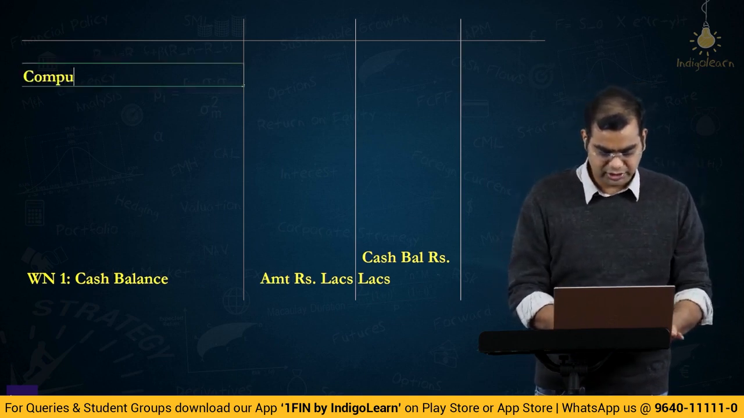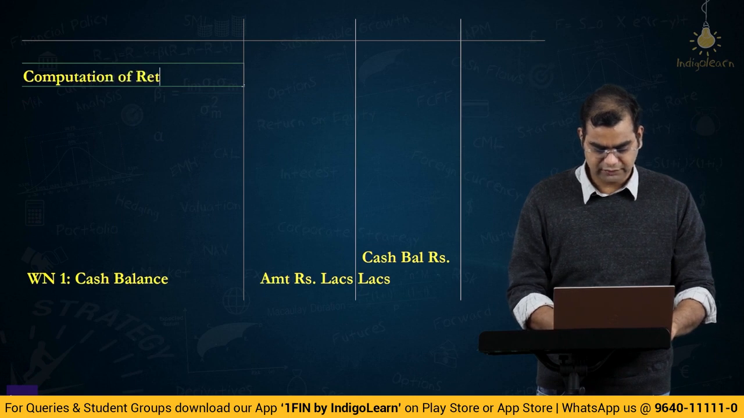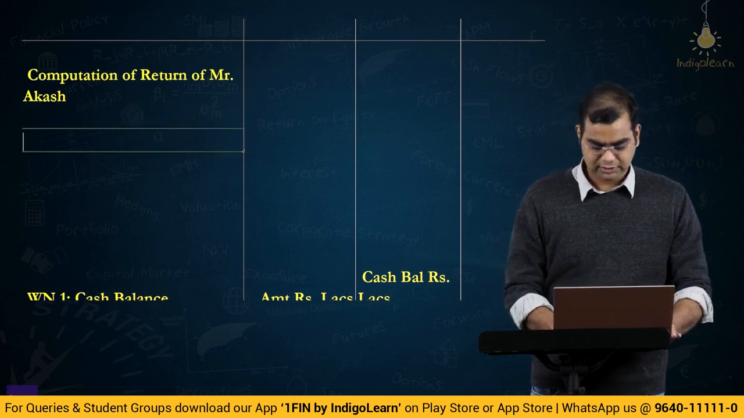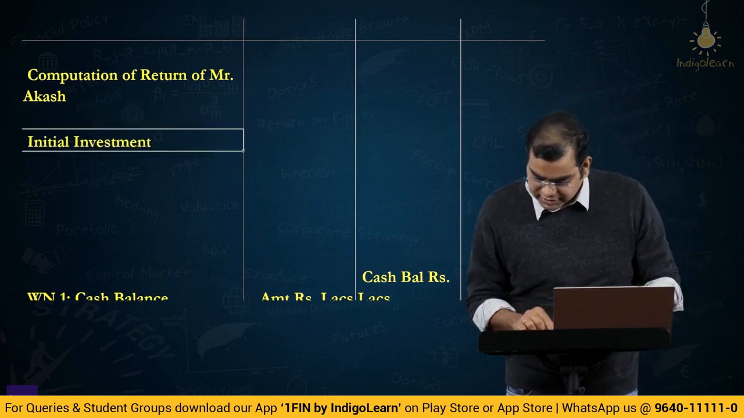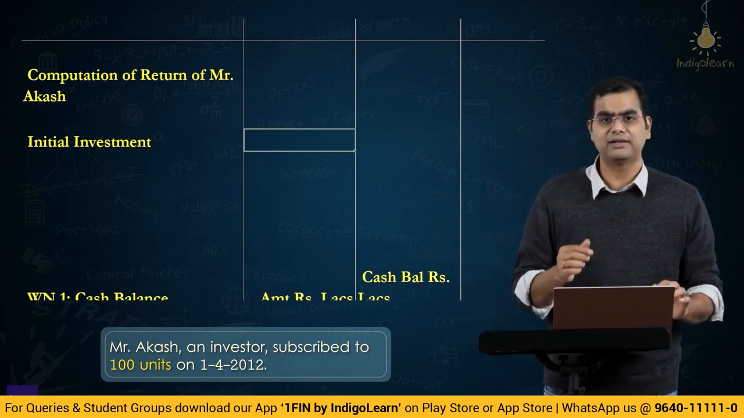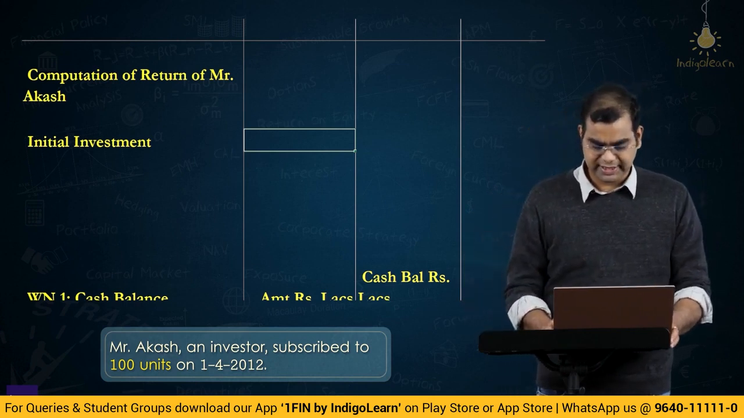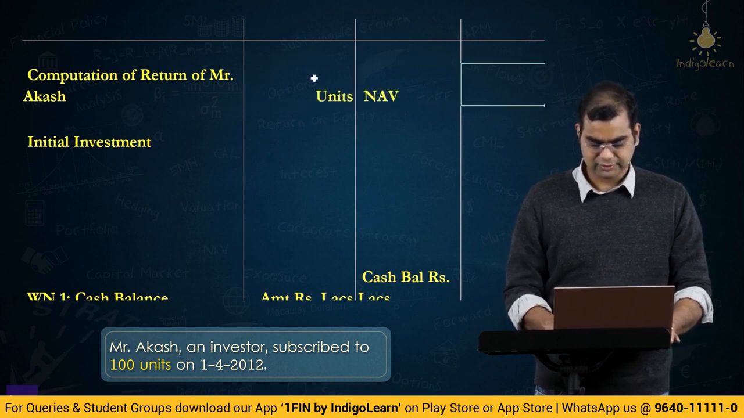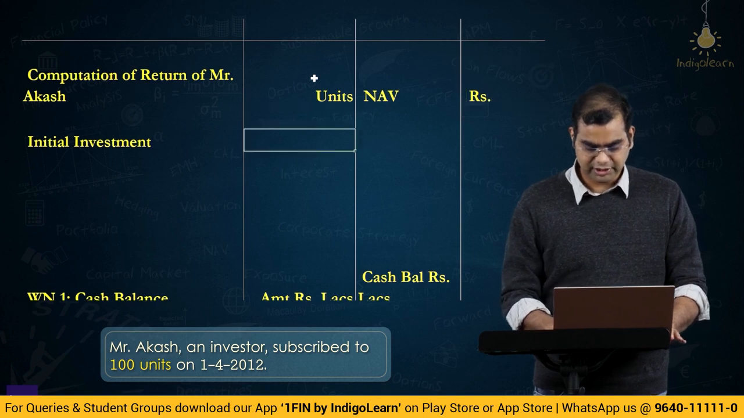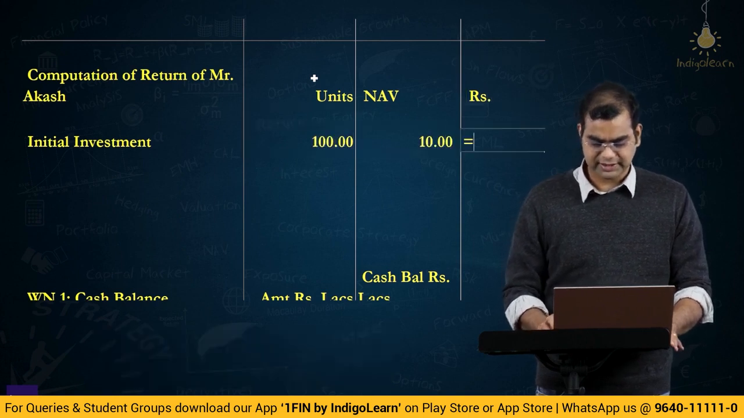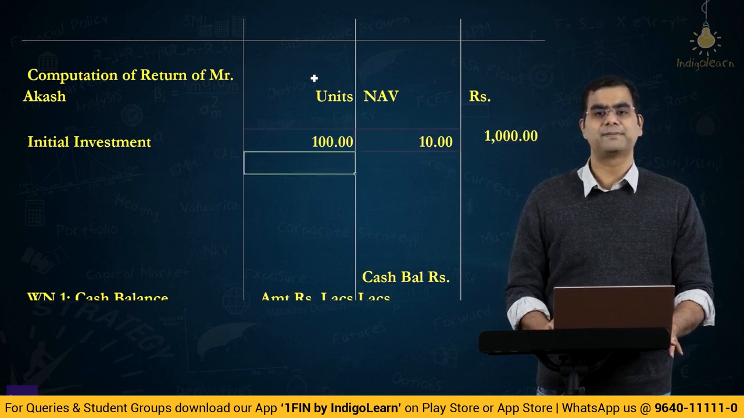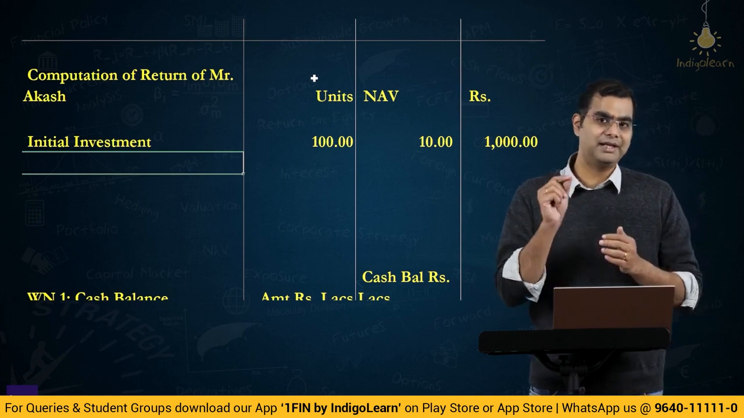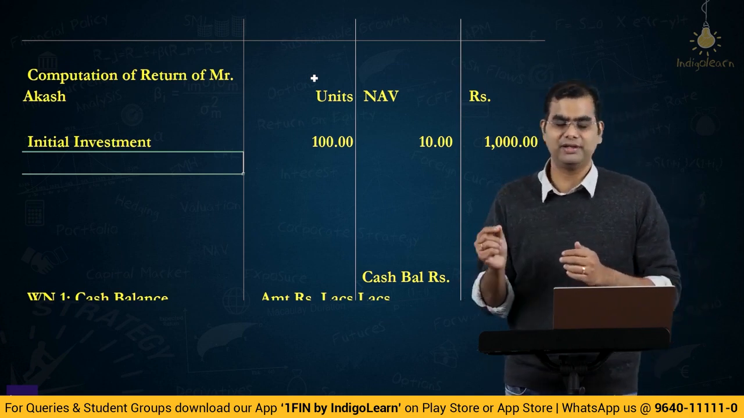So, computation of return of Mr. Akash, correct? That is the name of our investor. Initial investment. How many did he invest? He invested basically 100 units at initial fund value. So, let me put this heading as units, NAV and rupees, okay. So, he invested 100 units at 10 rupees and basically his total investment is 1000 rupees, right. Then what did he do? He got the return. What return? That capital gains and dividend which was distributed by the mutual fund, he also would have got it.